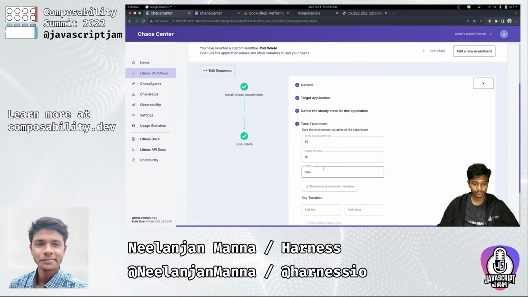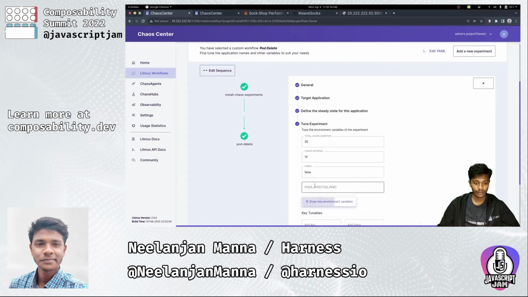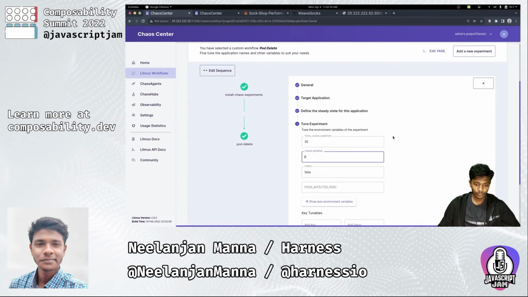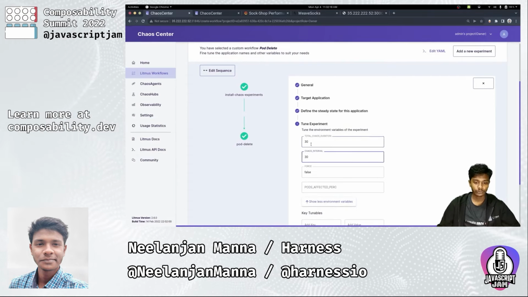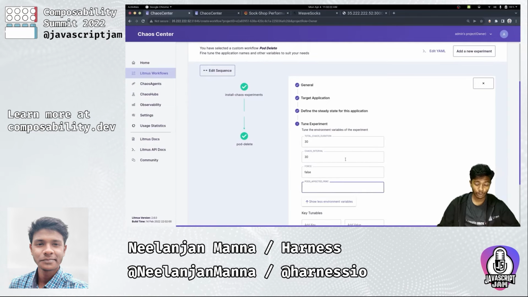Let's go next. And finally, we are in the part where we need to tune the experiments. So we need to provide a chaos interval as well as a chaos duration. I'll select 30 for both of them. And then we have the pods affected percentage. Well, what does this mean?